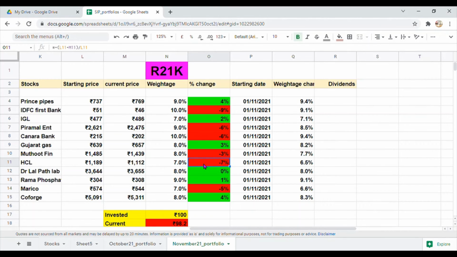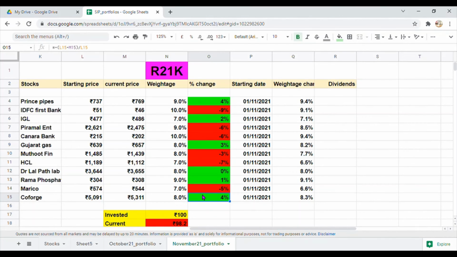Now moving on to the stocks which are helping us to remain stable. First one is the Prince Pipes. In Prince Pipes, we have a weightage of 9%. This stock is up by almost 4%. Second stock is the Gujarat Gas. In Gujarat Gas, we have a weightage of 8% and this stock is almost up by 3%. So this is also helping us to remain stable. In Coforge, we have a weightage of 8% and this is almost up by 4%. So these are three main stocks which are helping us to remain stable in this volatile nature.